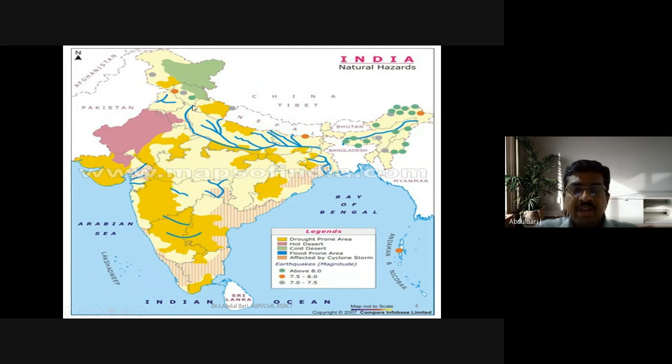Similarly, here we can see that in the northern part of India, the magnitude of the earthquake is about 7 to 7.5. So these are all the major earthquakes, or otherwise major natural hazards, which have occurred in India: drought, hot desert region, cold desert region, flood-prone areas, as well as areas affected by cyclones or storms, or otherwise areas affected by earthquakes.